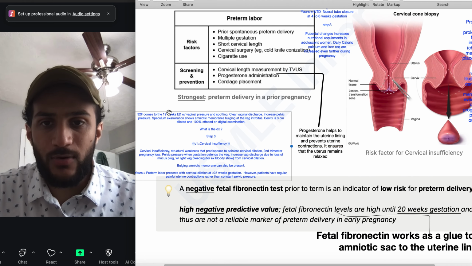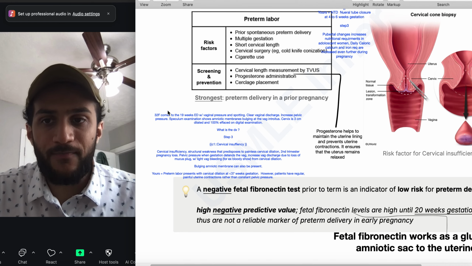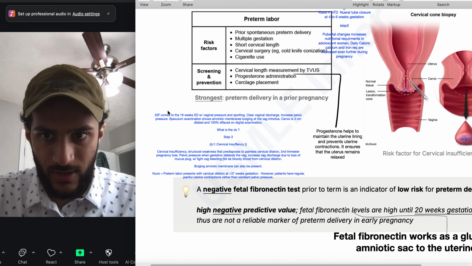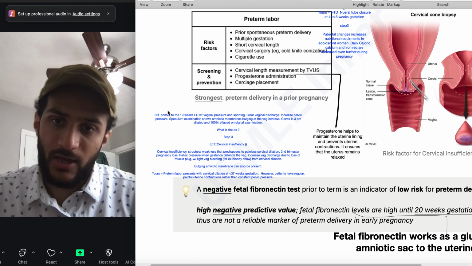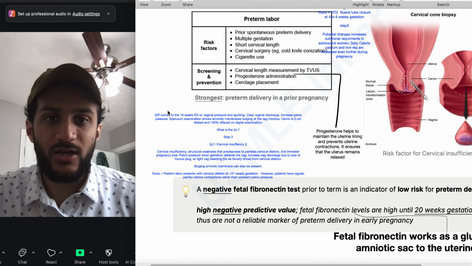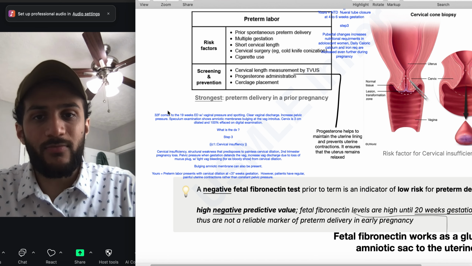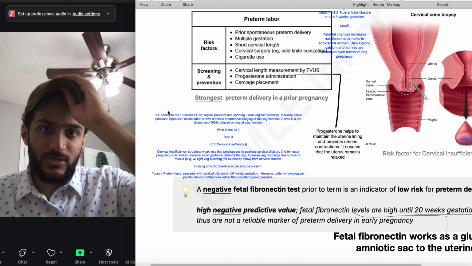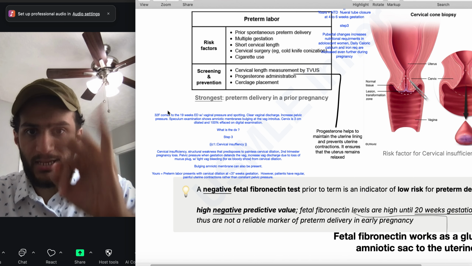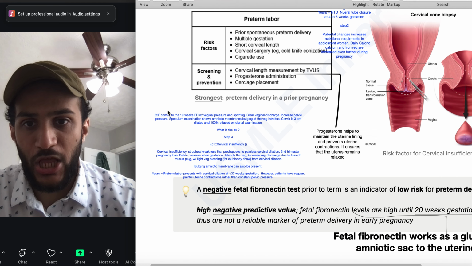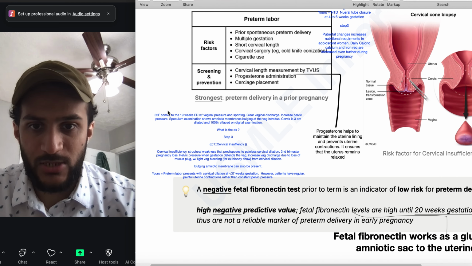Okay, we can see over here a 32-year-old female. She comes to the ED at 19 weeks with vaginal pressure and spotting. We can see clear vaginal discharge, increased pelvic pressure. Speculum shows amniotic membranes bulging into the vaginal introitus. Cervix is 3 centimeters dilated, and there's 100% effacement on digital examination. So what's the diagnosis here, guys? It's going to be very simple. It's going to be cervical insufficiency.